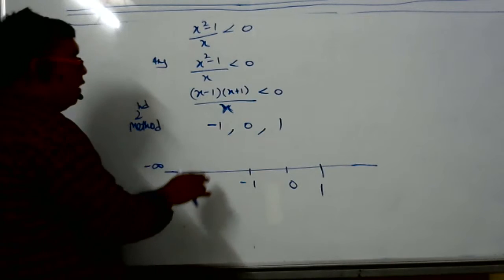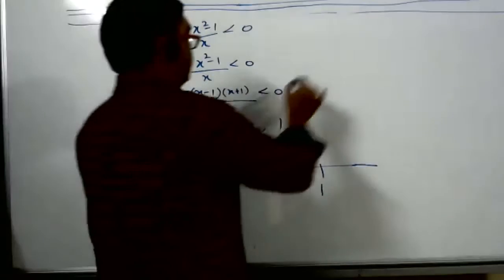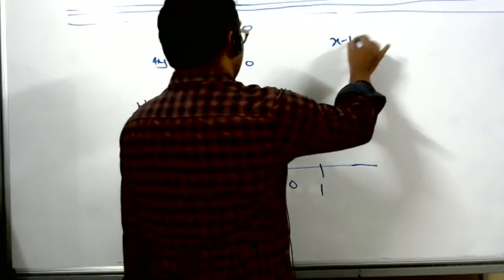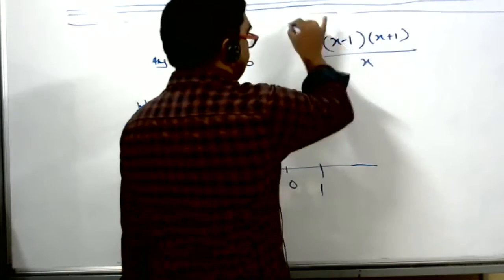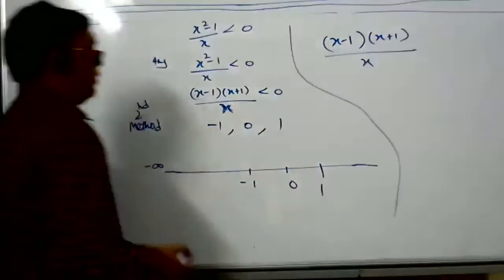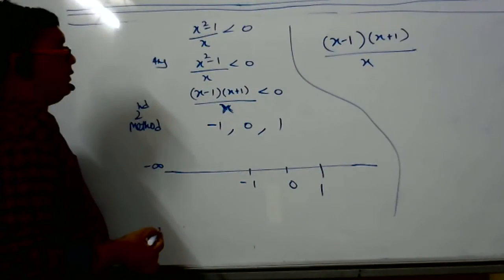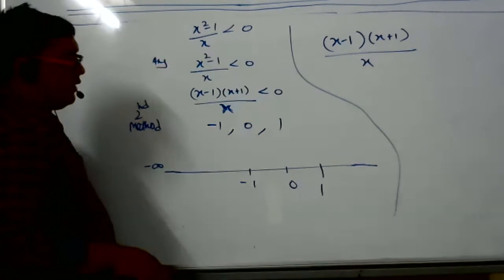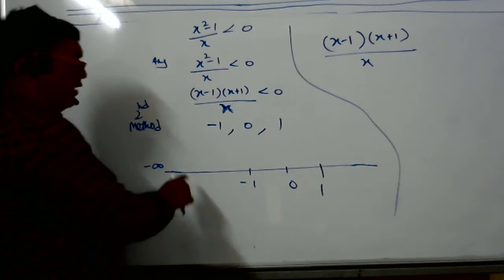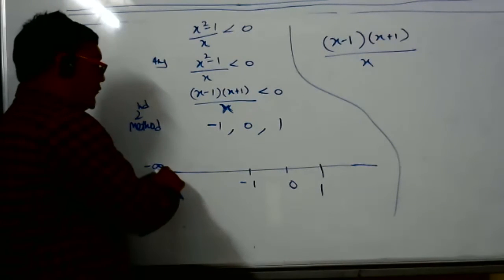Now what do you do? You consider this individually: (x minus 1)(x plus 1) by x. Consider this individually. Substitute the value, that only the teacher is telling. Yes, sir, that way only. So if we take any number between minus infinity and minus 1, take any number from minus infinity to minus 1.